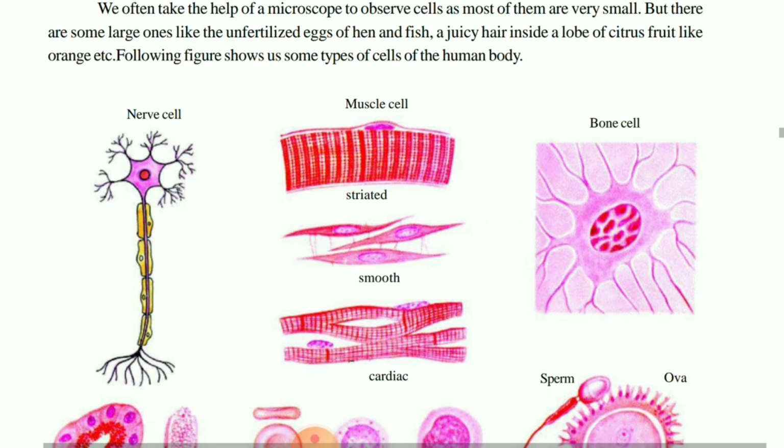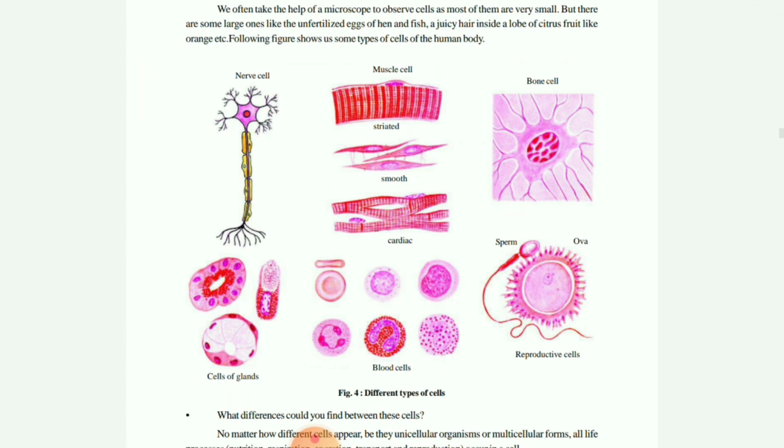Then children, as you can see here, these are the different types of cells. The first cell is the nerve cell. Children, this diagram you have to draw in your copy. I will give you the detailed diagram of the nerve cell, but you have to draw this diagram. Okay, this diagram is very important.